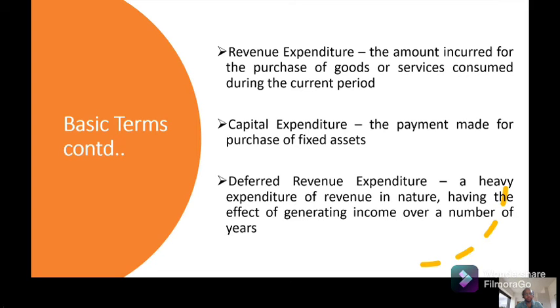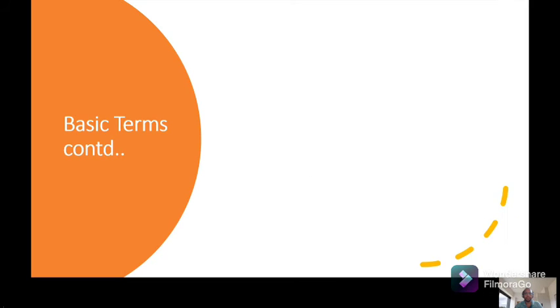Like huge expenses such as advertisement expenses, you can defer over a certain period. That is one type of deferred revenue expenditure.